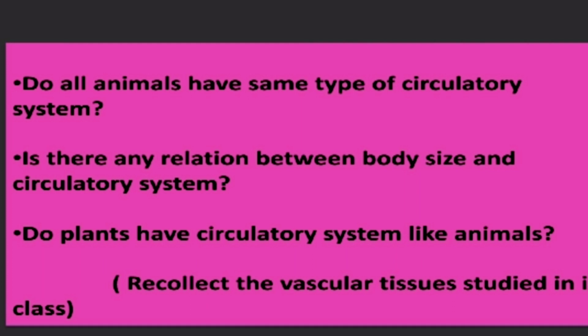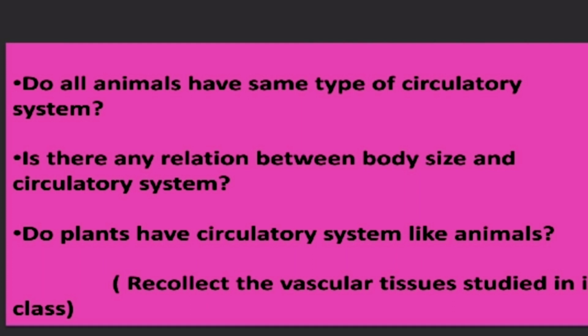Suppose, do all animals have the same type of circulatory system? No, the exact answer is no, because according to their habitat and their body structure, they have different types of circulatory systems. Coming to the other one, is there any relation between body size and circulatory system?